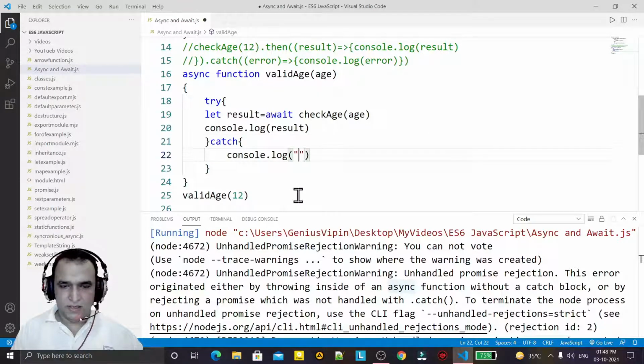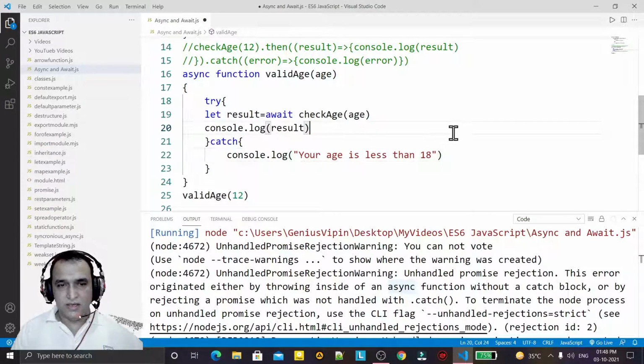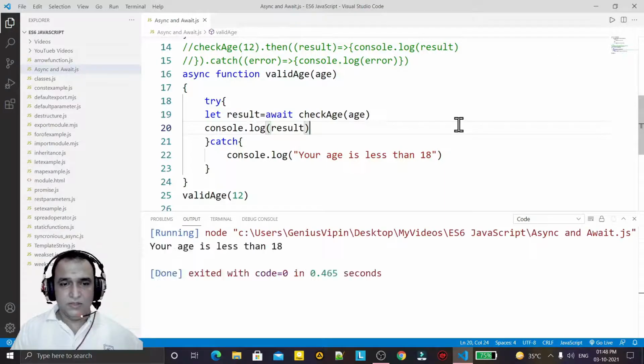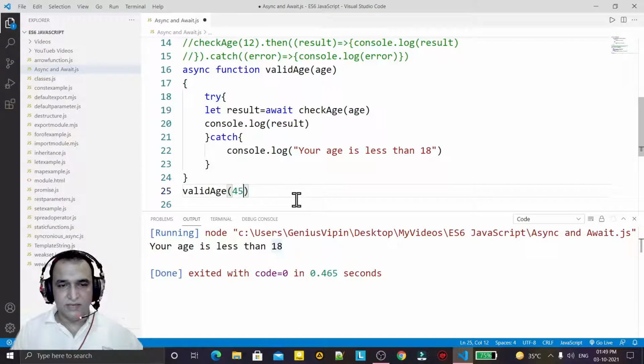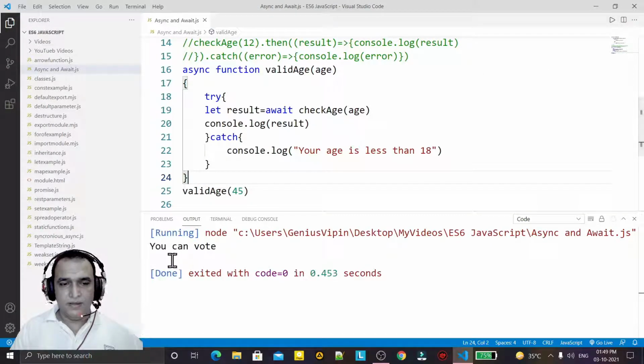I can say my own error, that your age is less than 18, like this. I can display my custom error and I run it again. You see, your age is less than 18. So if the error comes, if the rejection comes, then we can display our custom error that your age is less than 18. But if the age is valid, and we have permission to vote, then I say you can vote.